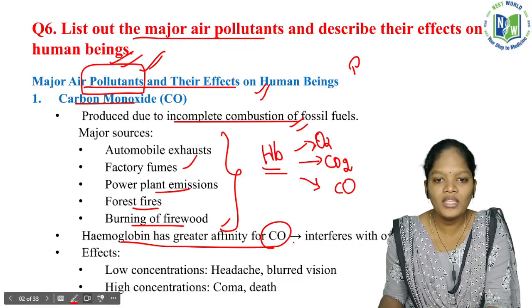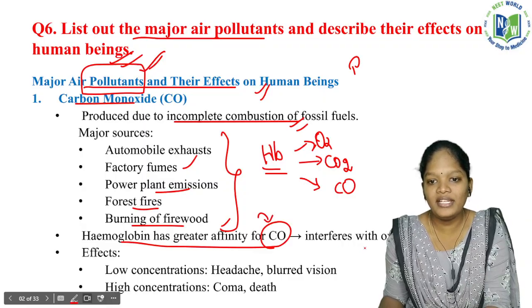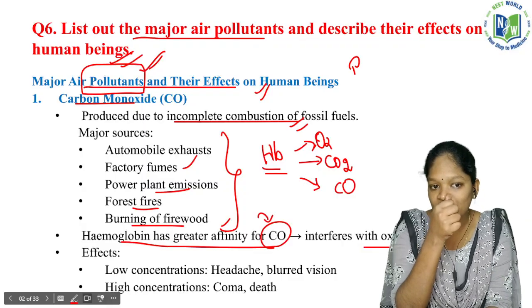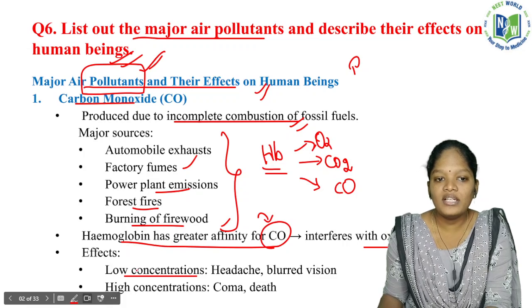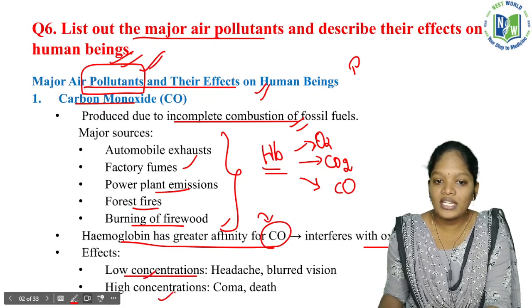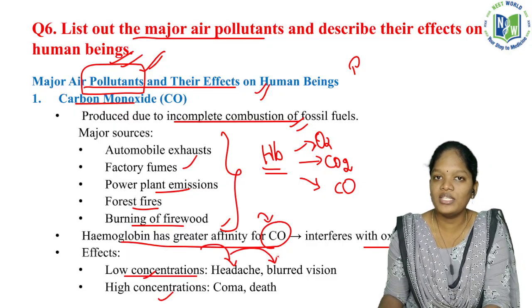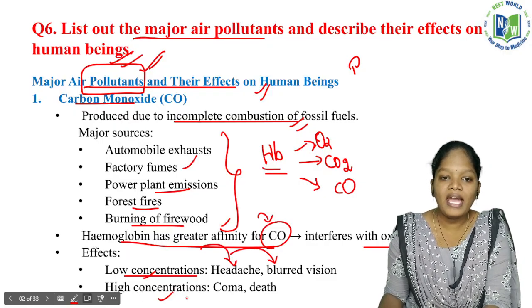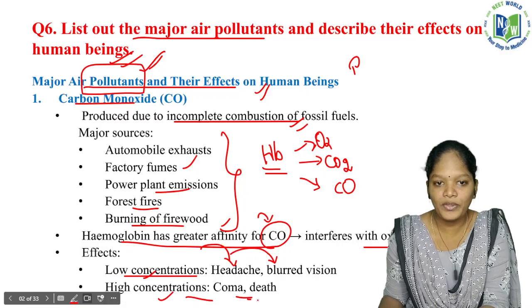If the hemoglobin attaches with carbon monoxide, it interferes with oxygen transport. At low concentrations it leads to headache and blurred vision, where the vision is not that proper. At higher concentrations it leads to coma and death.